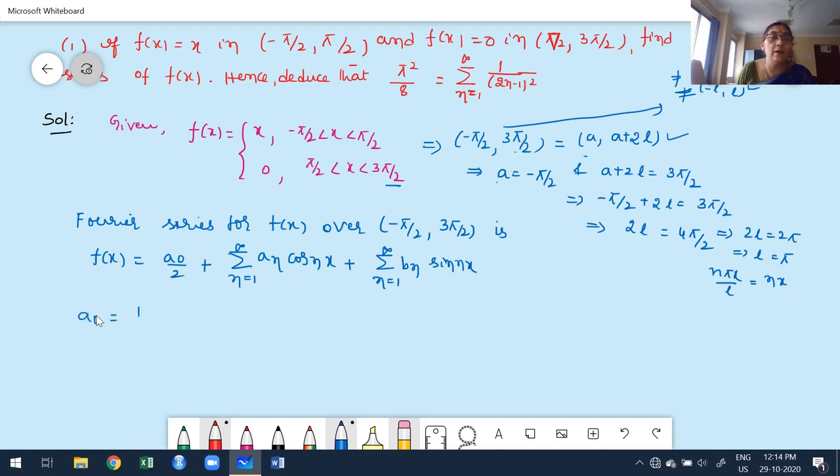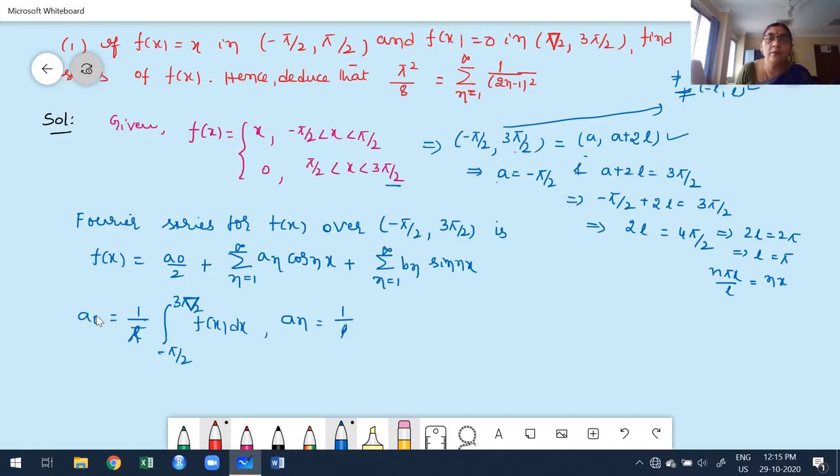A naught is 1 by L, integral from a to a plus 2L. What is my a to a plus 2L? It is minus pi by 2 to 3 pi by 2, f of x dx. And then what is my an? 1 by L. Sorry, L is what actually? 1 by pi.